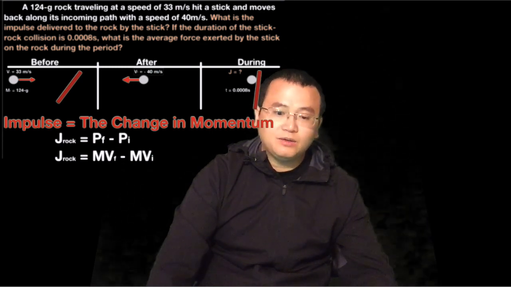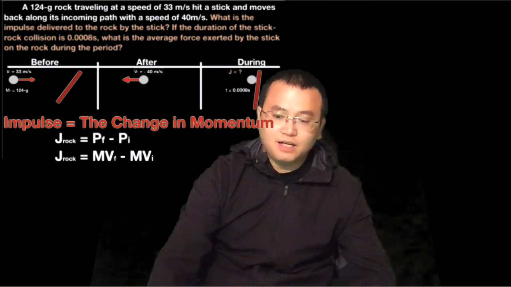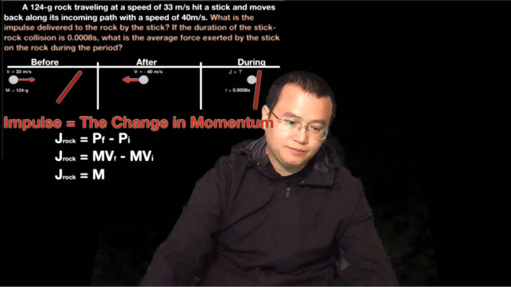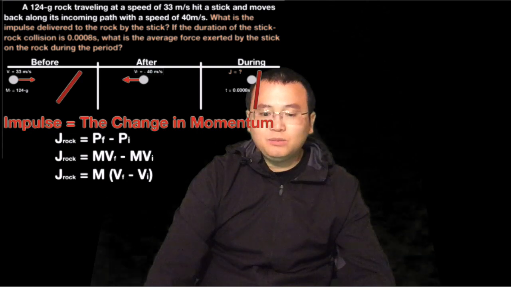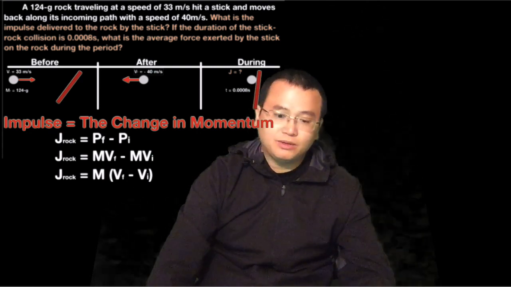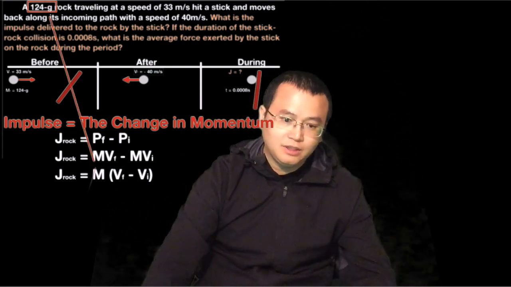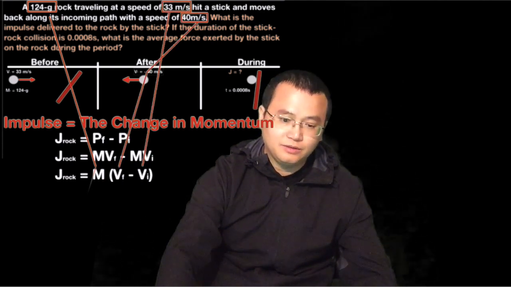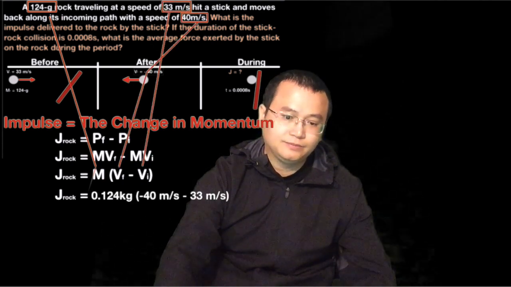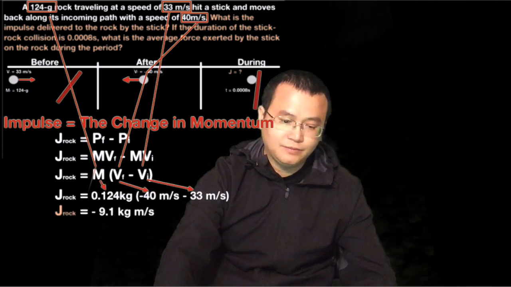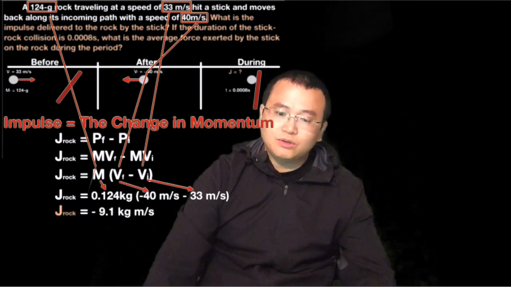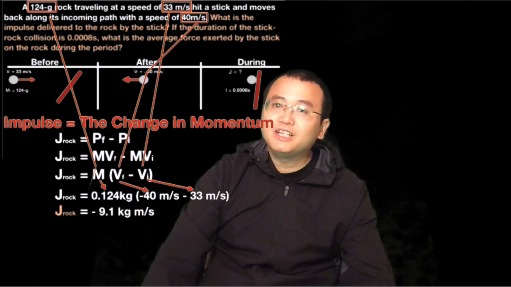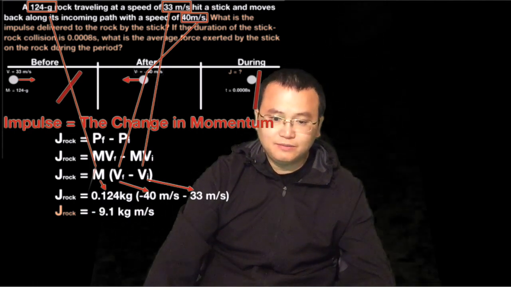F stands for final, and i stands for the starting velocity of the rock. We can also simplify that algebra by pulling out the m. The rest is just plugging in the numbers. So the impulse on the rock is minus 9.1 kilogram meters per second.